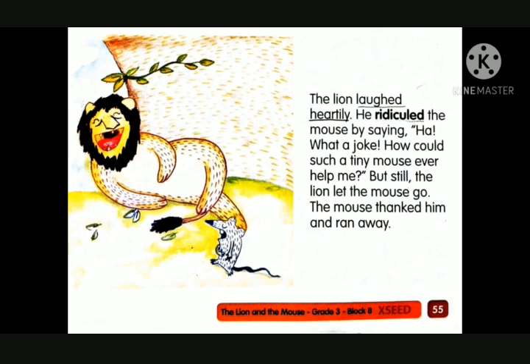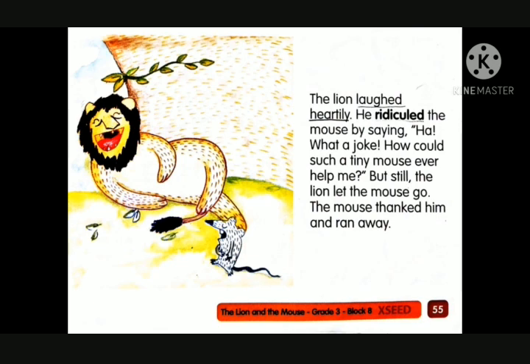See here. First, the lion laughed. When the tiny mouse said that I will help you, first the lion laughed and said, "You are joking. How come you help me? You are a very tiny mouse. How come you help me?" It laughed at the mouse. But still, what did the lion do? It let the mouse go.